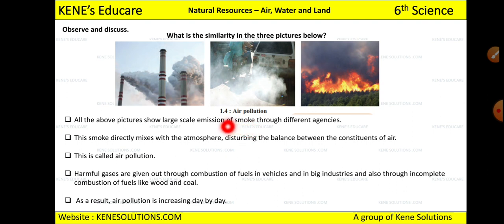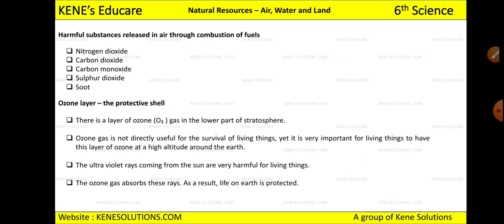It has been a trend, right? So we are contributing to air pollution, and henceforth we can conclude that air pollution is increasing day by day, right? Now see, what are the harmful substances which are released in air through the combustion of fuel? Now how does combustion of fuel take place? When the fuel burns, when we use our vehicles, that time this combustion of fuel takes place and they emit nitrogen dioxide, carbon dioxide, carbon monoxide, sulfur dioxide and soot.